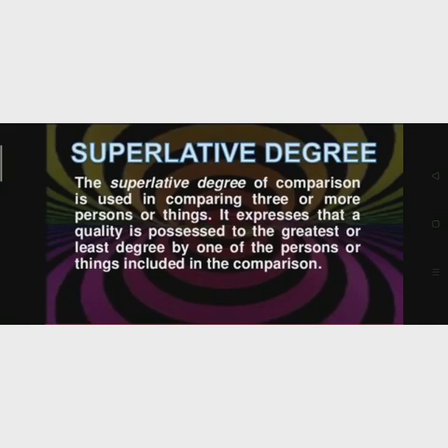It expresses that a quality is possessed to the greatest or least degree by one of the persons or things included in the comparison. So it shows the third is going to be superlative and the first is going to be the least, the greatest or the least. So there is a comparison among three things or persons.